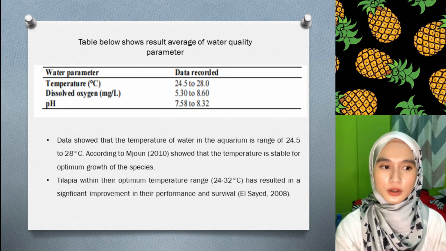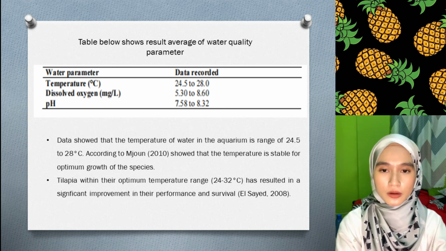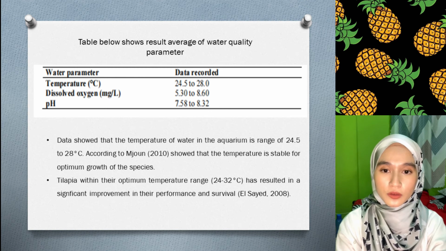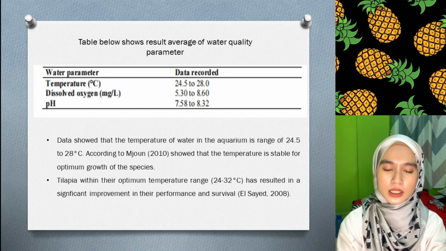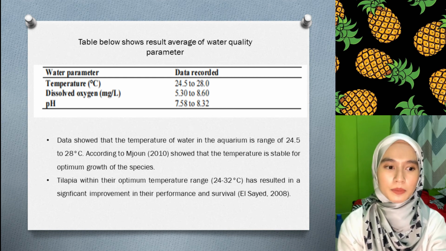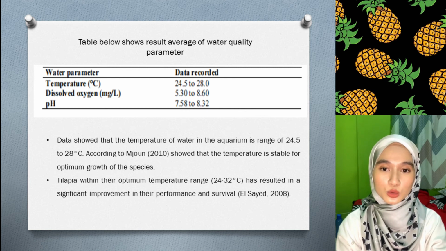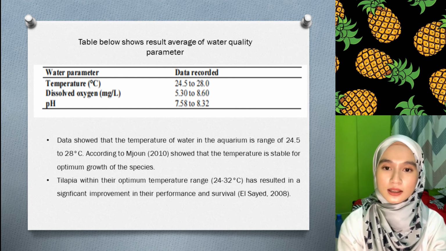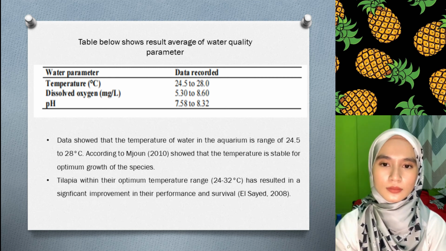Next, the table shows the average result of water quality for 8 weeks. The data show that the temperature of water in the aquarium is in the range of 24.5 degrees Celsius to 28 degrees Celsius. According to Mohd, this shows that the temperature is stable for optimum growth of tilapia. Tilapia within a temperature range of around 24 to 32 degrees Celsius show a significant improvement in growth performance.